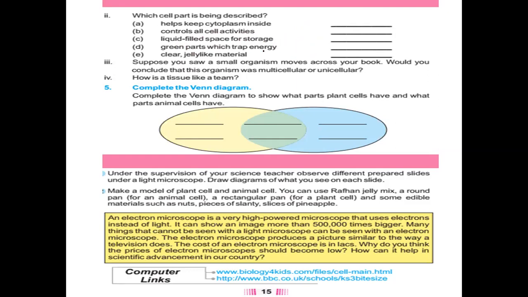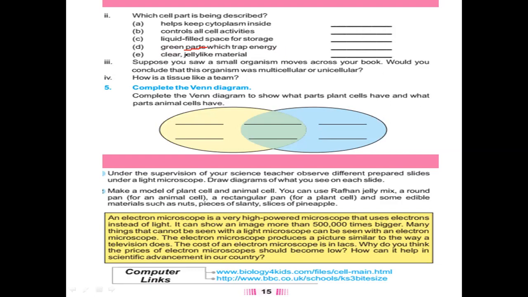Green parts which trap energy. Before we have also seen green parts of the plants which trap energy. Which energy? Energy of sunlight. It passes through these parts. They are green in the leaf and they do photosynthesis and prepare food. Yes, they are chloroplasts. Very good.